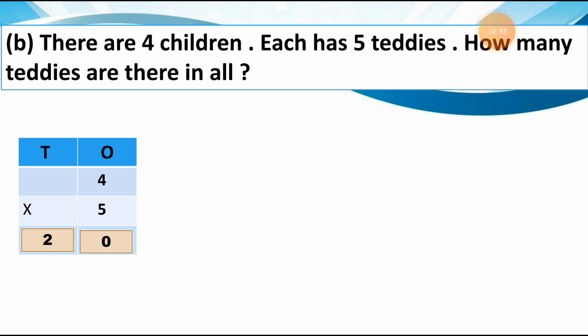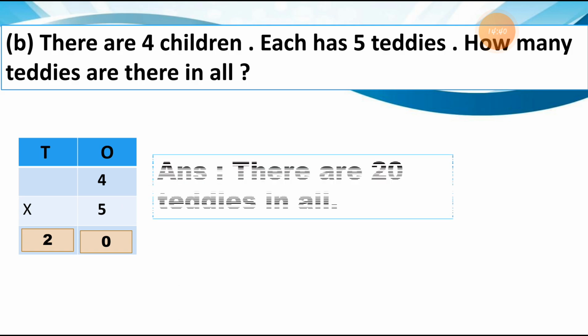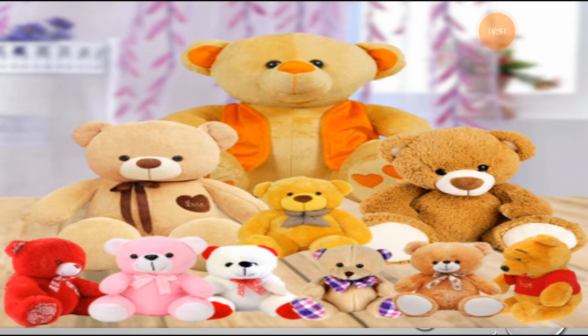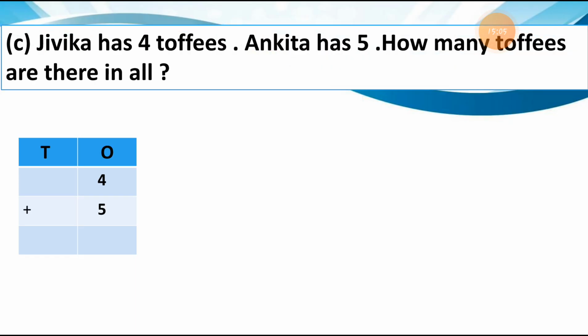So let's write the answer in sentence form also. Here is the answer in sentence form, that there are 20 teddies in all. Now let me show you the picture of the teddies. Here is the picture of the teddies. You can see there are some different teddies in different colors with different clothes in the picture.